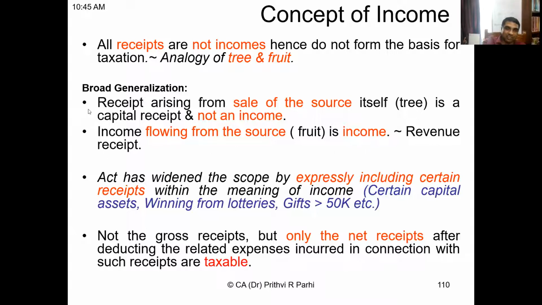Okay, these are two general things. But the Income Tax Act has widened the scope by expressly including certain receipts within the meaning of income. That means even if it is a capital receipt, it's included. For example, winnings from lotteries of more than 50,000, etc. All these are capital receipts, but the law has included them.